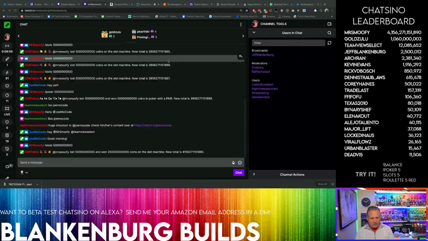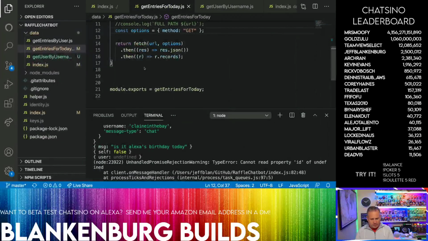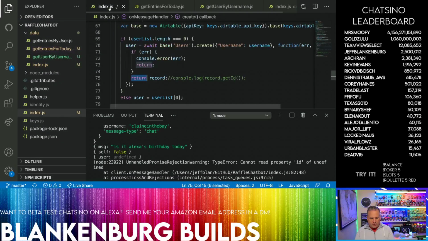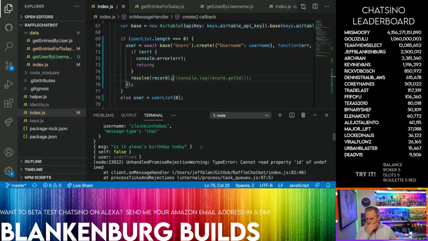All right, so over here, way over here, we've got so many pages open. We want to change this index to this. And now I think new people will be able to do this. So hey, if you're still here, Clane in the Bay, can you post another message in the chat? I'd love to have you be able to get this working.